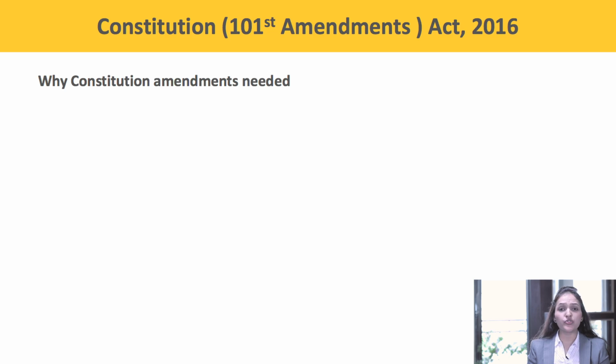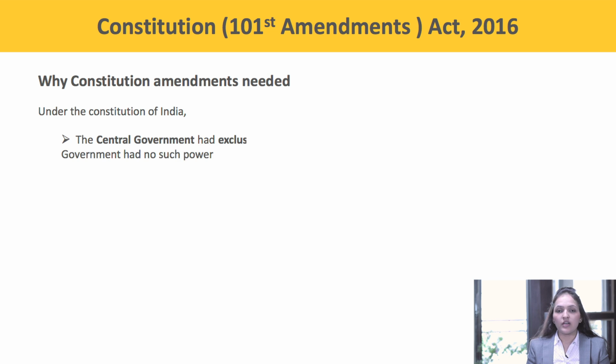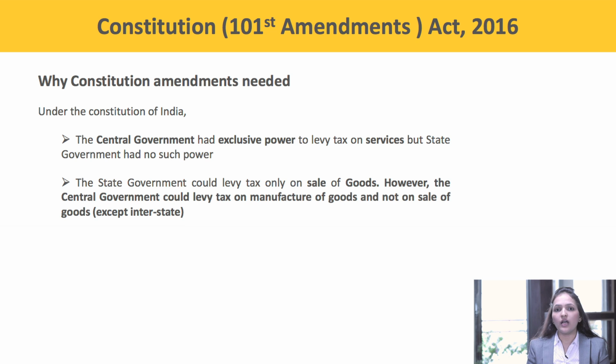Now, first question, why was the constitutional amendment required? Why was the Constitution amended? Under the Constitution of India, the Centre had the power to levy tax on services, but the state government had no such power. And the state government had the power to levy tax on the sale or purchase of goods.